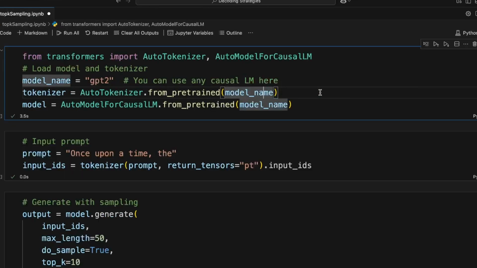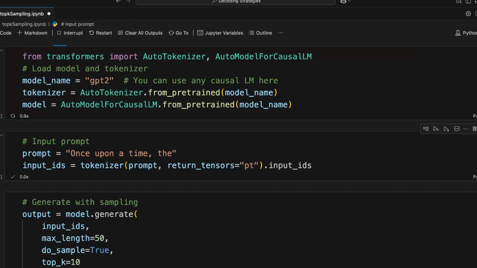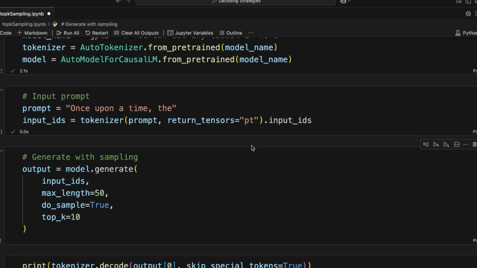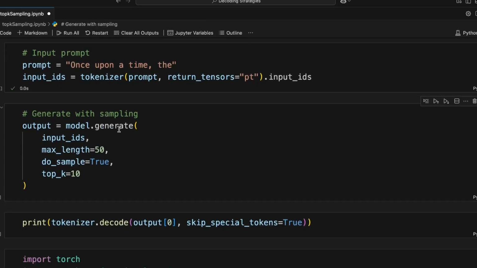Now let's understand another decoding method, which is top K sampling. Let's load our model and tokenizer and tokenize our prompt. Here in the model.generate method, you can see we have made do_sample true, which means that the output will not be deterministic but will depend on top K, which is 10. This decoding method will choose any token between the top K, so any token among the 10 highest token probabilities.